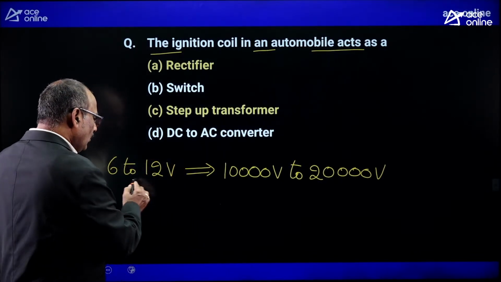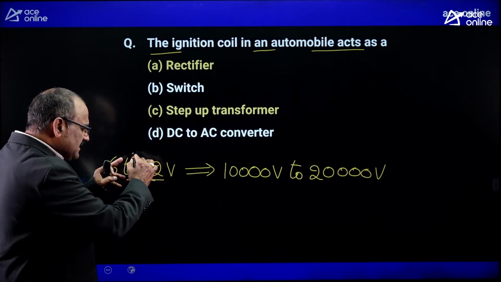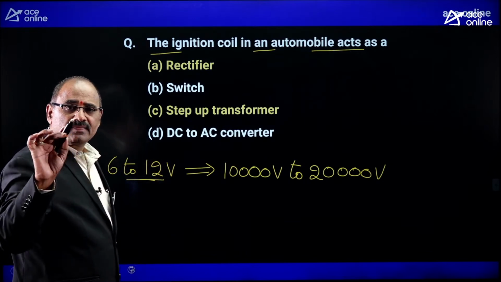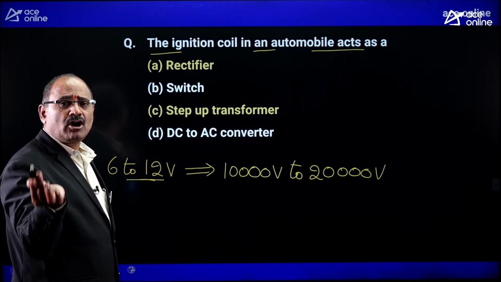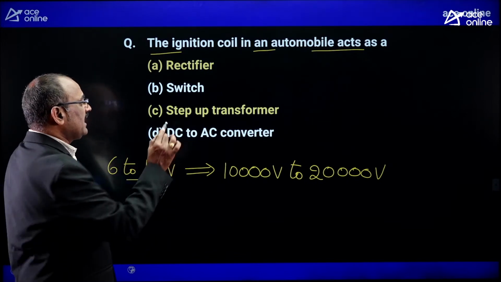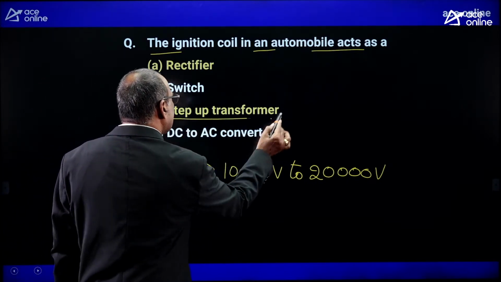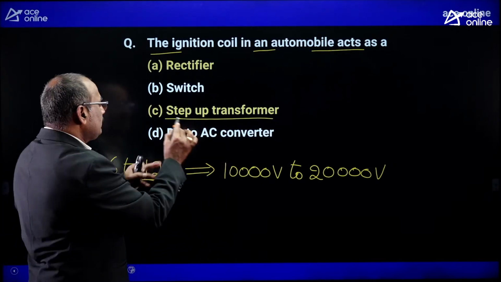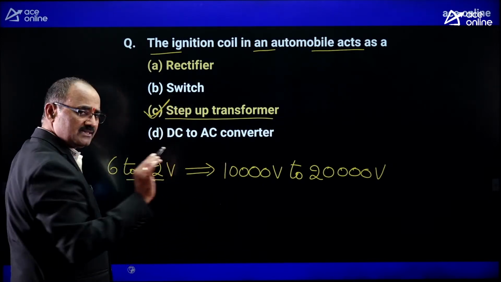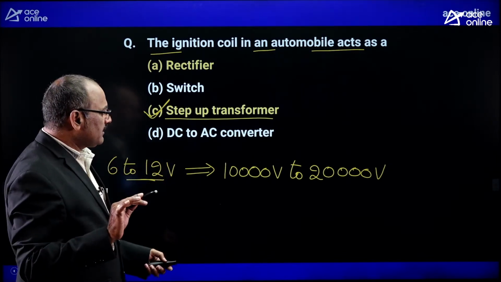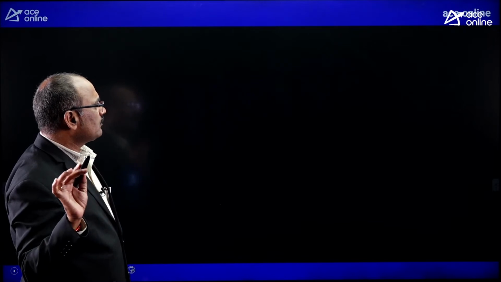Look at the voltage increment. The voltage increment is suddenly happening. Therefore, that magneto-coil ignition system or battery coil ignition system is working in the same manner as a step-up transformer because the voltage is suddenly increasing. Therefore, I can select option C. Got that point? Yes. Similarly, look at another important question.